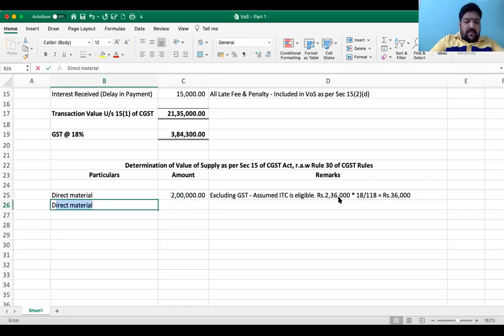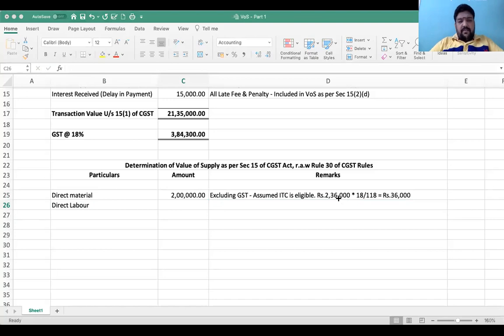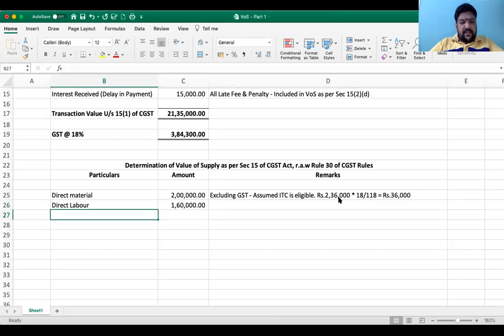Followed by, nothing great about direct labor. Direct labor again forms part of our activity, which is going to be 1 lakh 60,000, and other direct expenses, which is going to be 40,000. We'll get our prime cost.